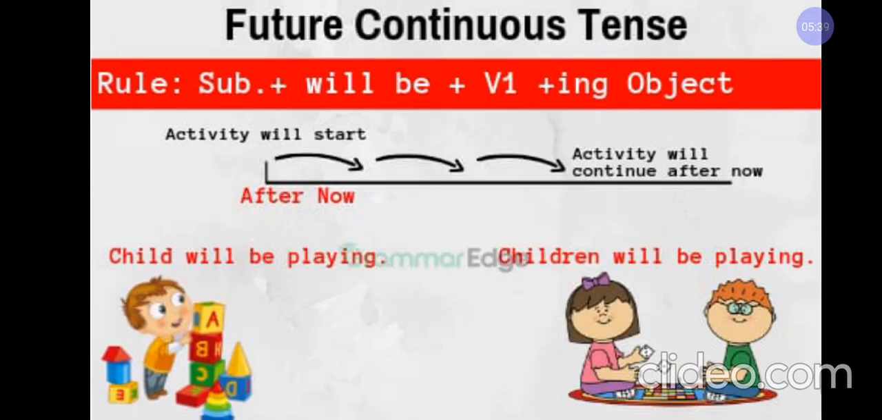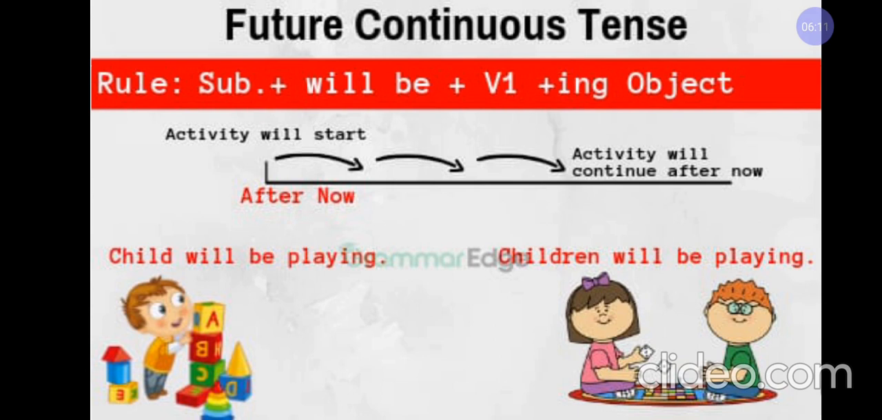Now let's start with future continuous tense. See in this picture, on the left hand side, will be is used with singular and plural subjects with the first form of the verb with ing, because the activity has not yet started and it's going to continue after some time from now. So the sentences will become child will be playing if we are talking about a singular subject, and children will be playing if the subject is plural.